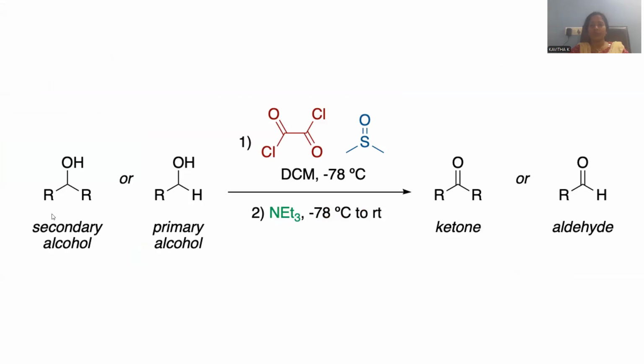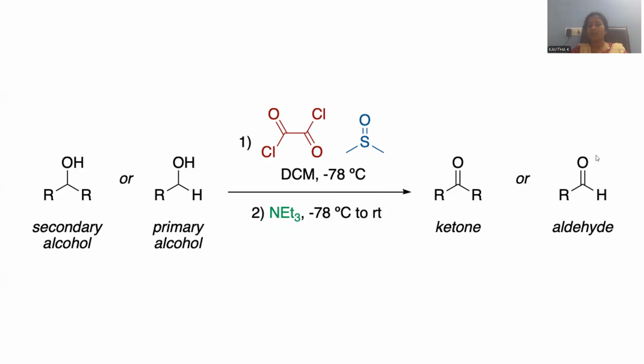Let's go with what Swern oxidation is. Either a primary alcohol or a secondary alcohol is taken into consideration. Oxalyl chloride is required. Here dimethyl sulfoxide is the reagent taken. DCM is the solvent medium and minus 78 degrees centigrade temperature is applied. So an extremely low temperature is required. Triethylamine was taken as a mild base and the reaction is accomplished at room temperature conditions.